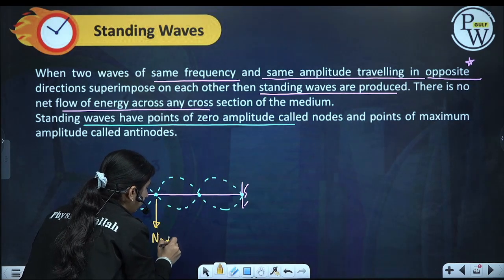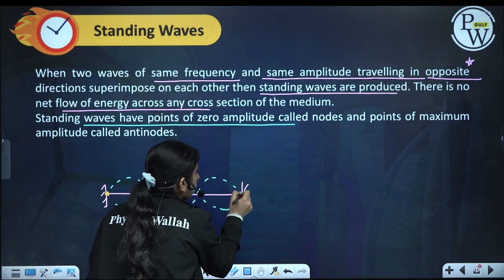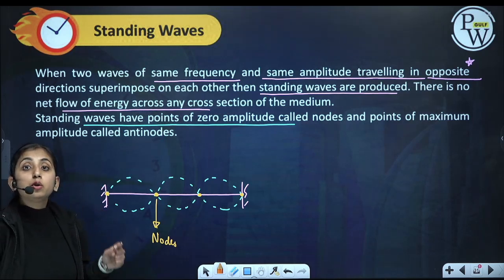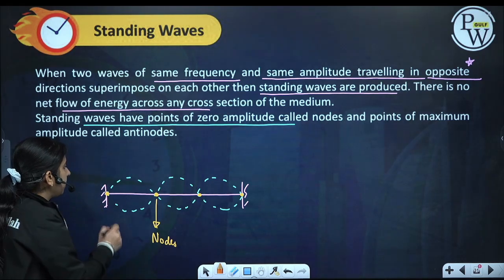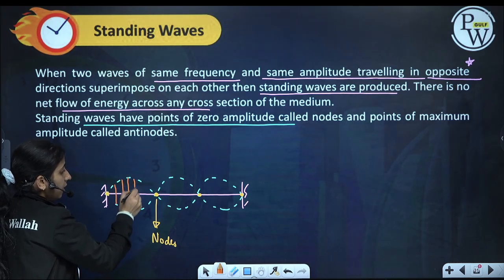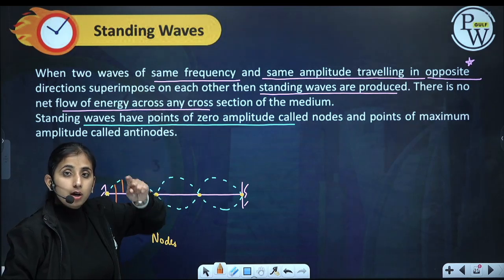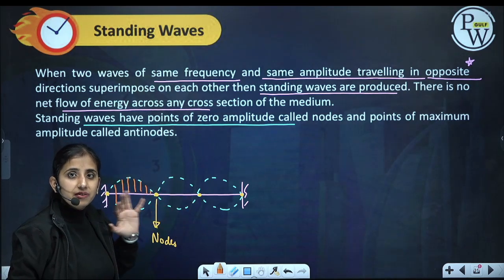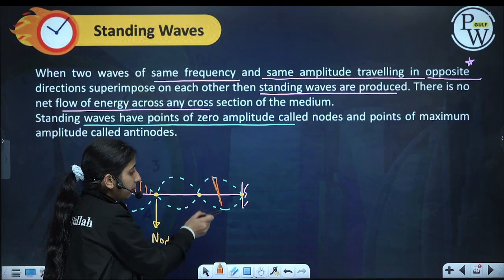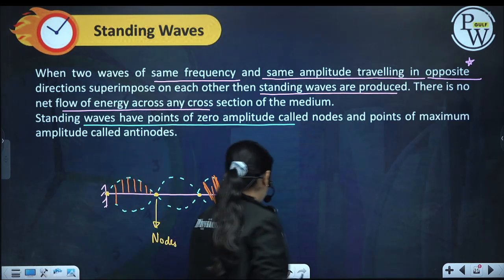These are called nodes. Let us make all the nodes yellow. These are nodes, and there will be particles which will do SHM of the maximum amplitude. See, this particle performs SHM of this much amplitude, this will perform this much. These are the amplitudes of each particle. They are doing SHM like this, so we see an envelope. This particle is oscillating between these two extremes, like this.